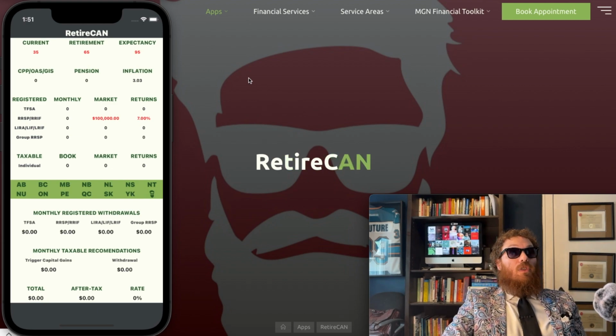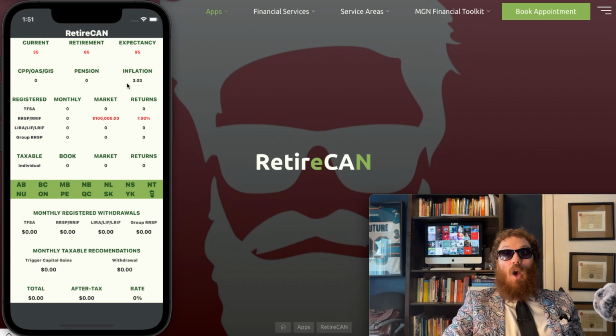Alright, so to walk through some of the inputs of this app here, I only really need 5 things if you have a basic retirement, where you're not saving monthly to help plan out your pension, no matter how old you are, no matter how much money you have. So to go through the titles here, current, that's where you're going to put your current age. Retirement, that's where you're going to put your predicted retirement age. And life expectancy, this is 95. This is basically the safest way to plan your money out, using a life expectancy of 95.